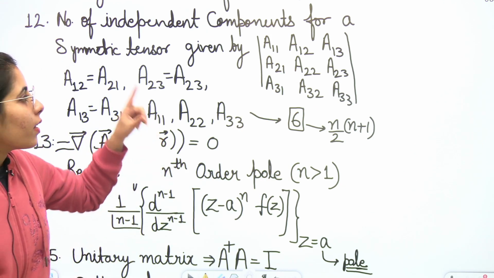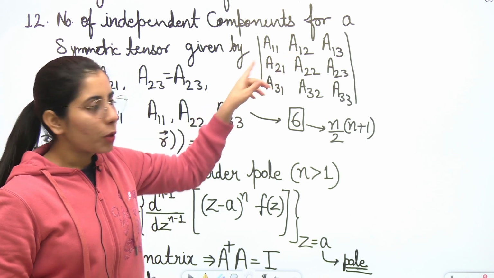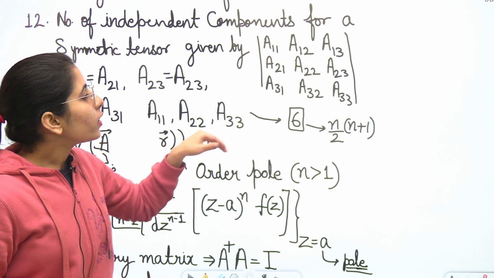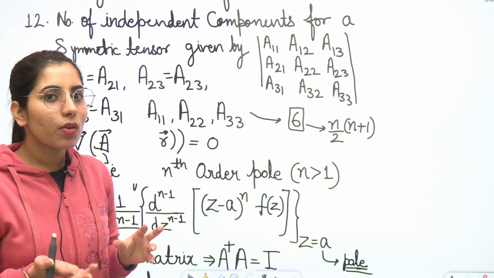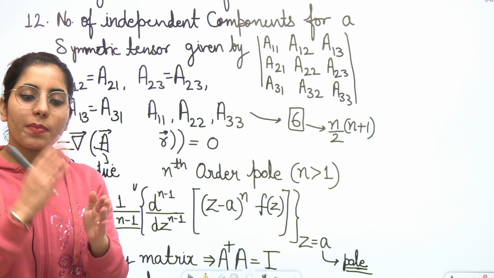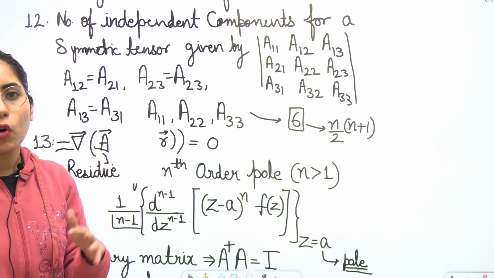In that case, we know that if it is a symmetric matrix, A21 and A12 both will be equal, A31 and A13 both will be equal, and A32 and A23 both will be equal, because it is a symmetric matrix. So that is the condition of a symmetric matrix, that the transpose and the matrix itself both will be equal. I will even show you those conditions in the following points.